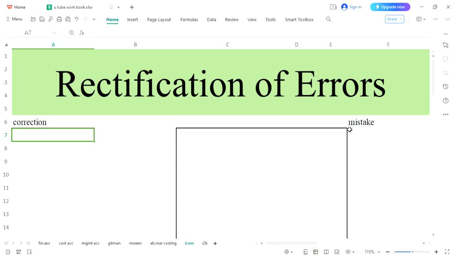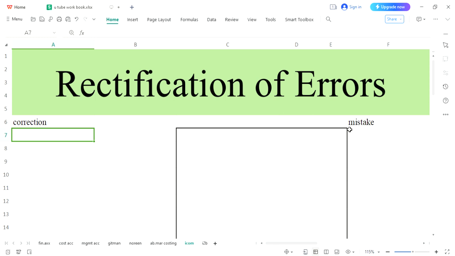Though as a human being, everyone makes mistakes. Even the expert accountant can also make mistakes. It may be due to carelessness or it may be a deliberate mistake. It may be misunderstanding. But as humans, we all make mistakes. And as an accountant, mistakes are possible.